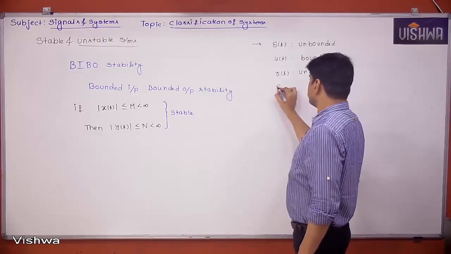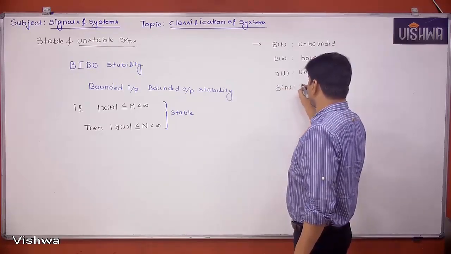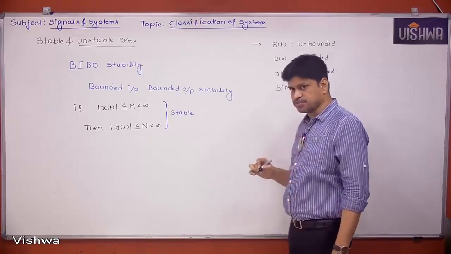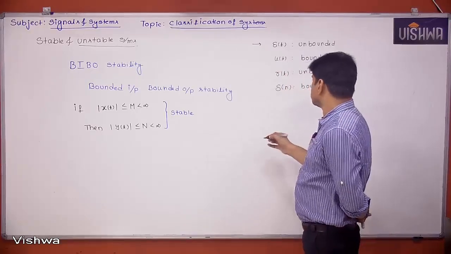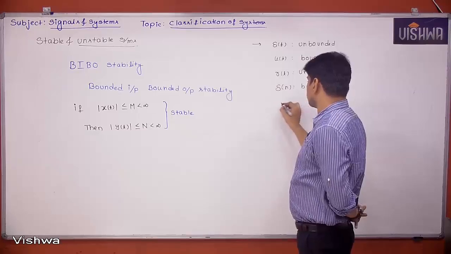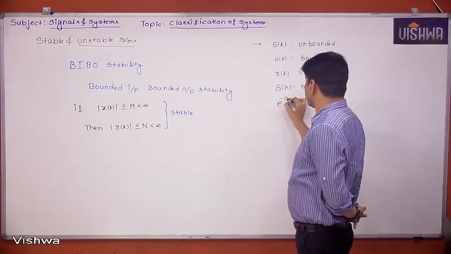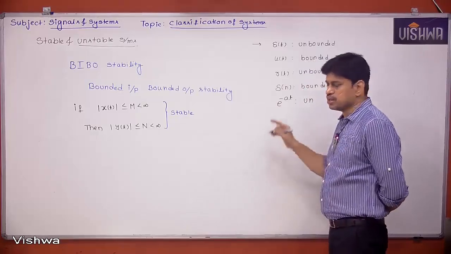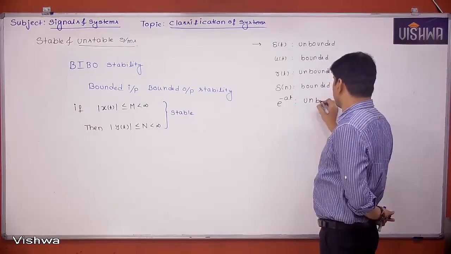Let's say delta n, bounded. Next, u of n, these are bounded. e power minus at, unbounded, because at t equal to minus infinity, this value goes to infinity.